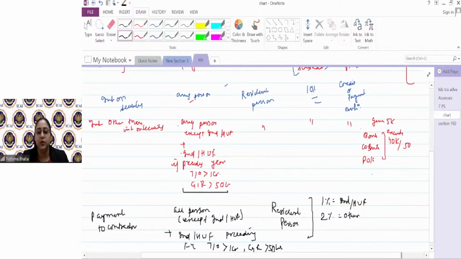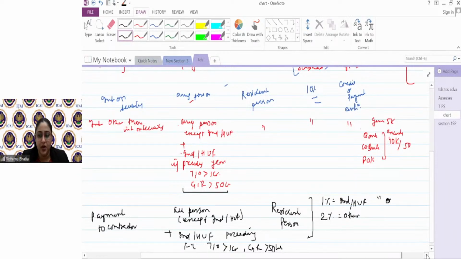Next question is, at what time the payment has to be done? At the time of credit. At what time the tax has to be deducted? At the time of credit or payment, whichever is earlier.